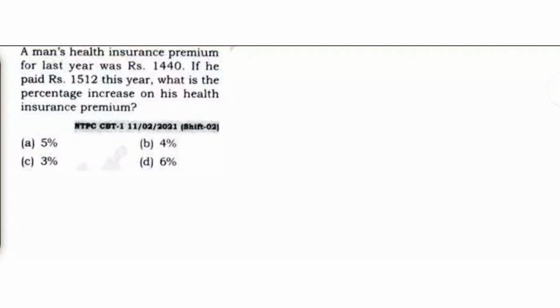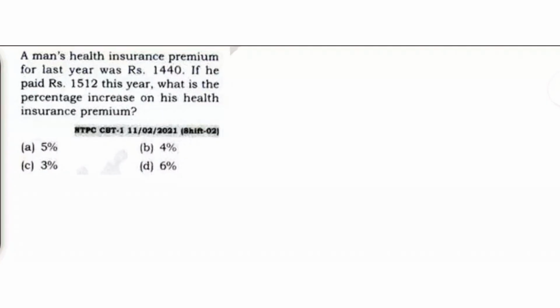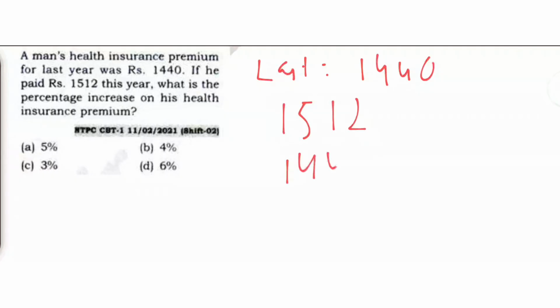A man's health insurance premium for last year was rupees 1440. If he paid rupees 1512 this year, what is the percentage increase? Okay, so 1512 he paid this year, and last year it was 1440. So that means he paid something extra, right?